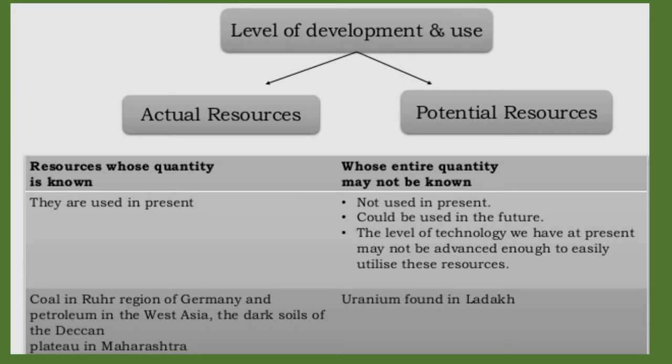Potential resources are those resources whose entire quantity may not be known and that are not used in present time, but could be used in the future. The level of technology we have at present may not be advanced enough to easily utilize the resources. Uranium found in Ladakh is the best example of potential resources.